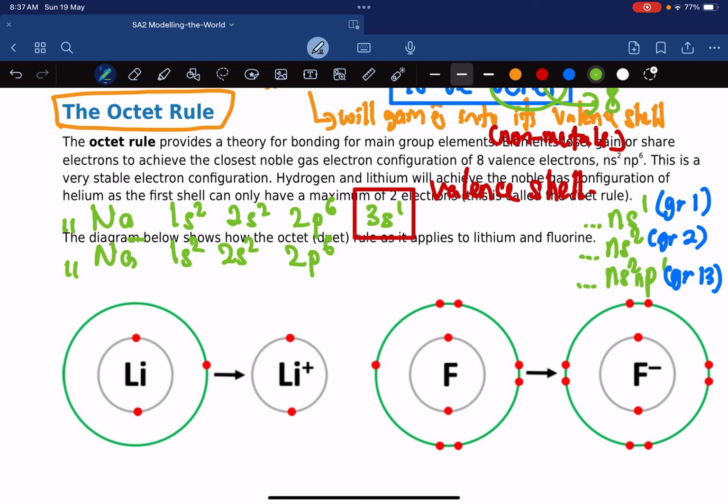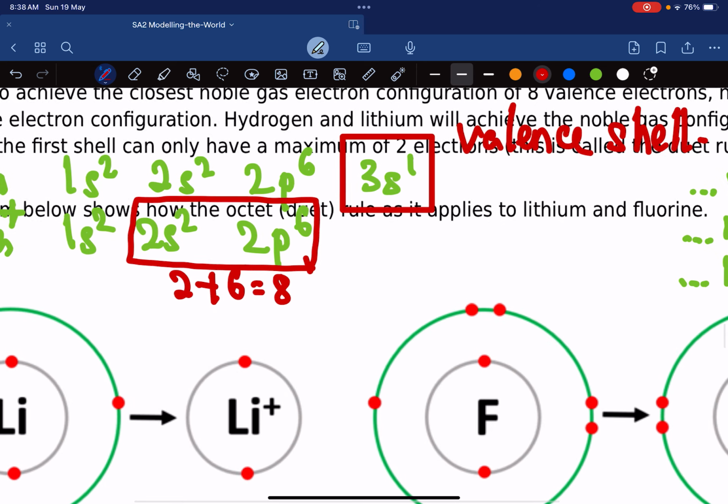So now it becomes a positive ion. You see this is the new valence shell, because there's no other shell after that. And if you count the electrons, 2 plus 6, this is 8. This is how sodium becomes octet, and having a completely filled outer shell makes it very stable.